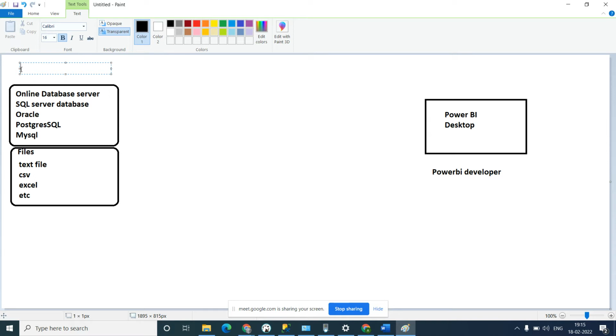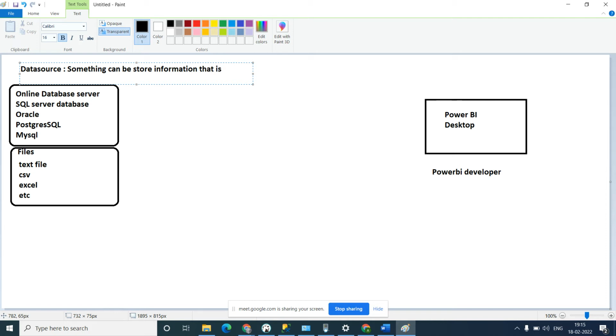It can be a file, it can be an online database.